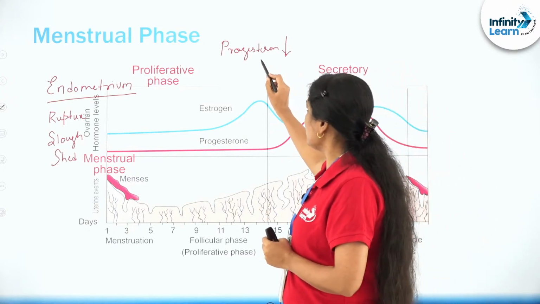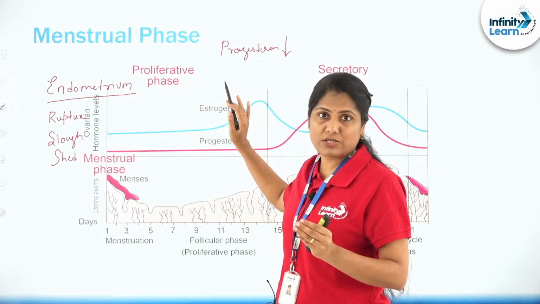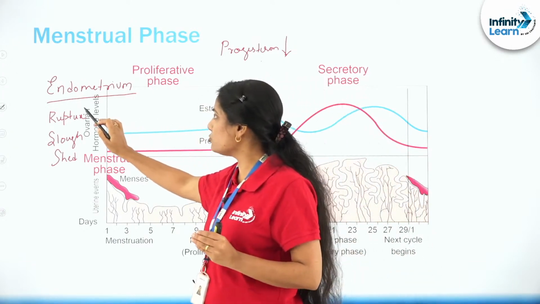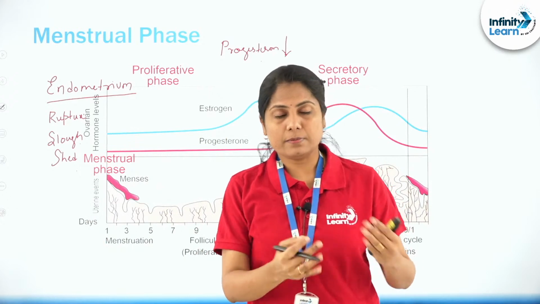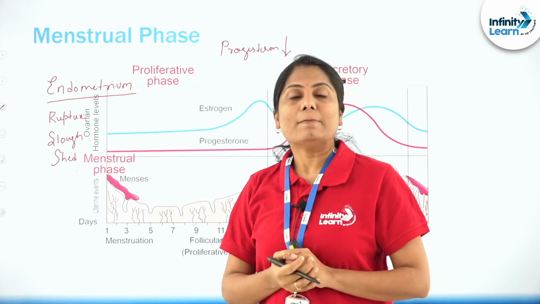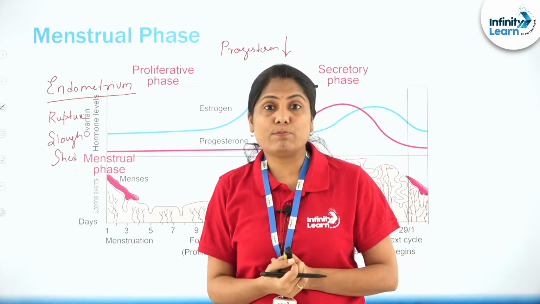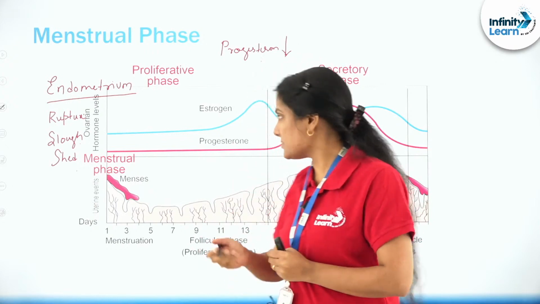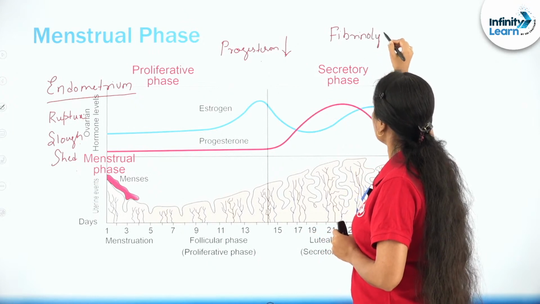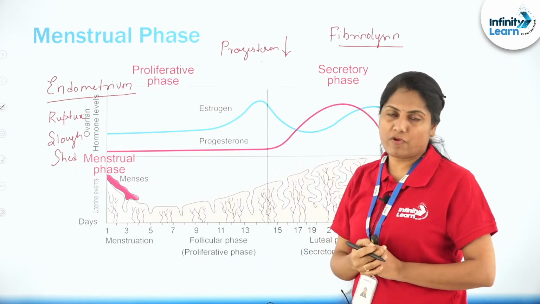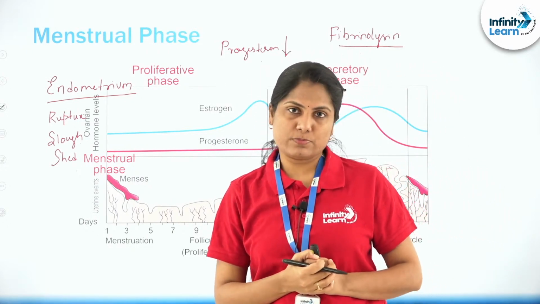So there's a fall in the progesterone level. Now this is a very, very important hormone for maintaining the endometrium. Once this happens, the endometrium undergoes rupture, it's sloughed off and shed in the form of vaginal bleeding. It is also maintained in a liquid form so that it doesn't form clots, by fibrinolysin, the enzyme that is responsible for maintaining it in the fluid form, in a liquefied form, right?